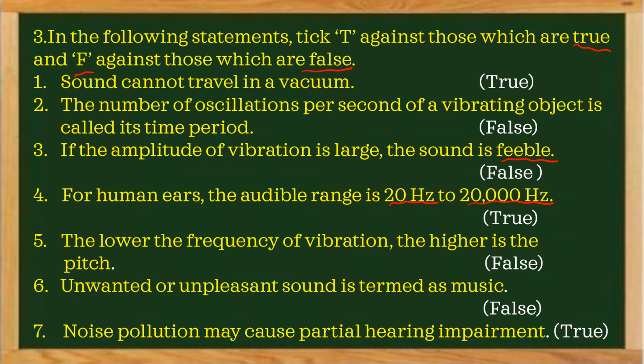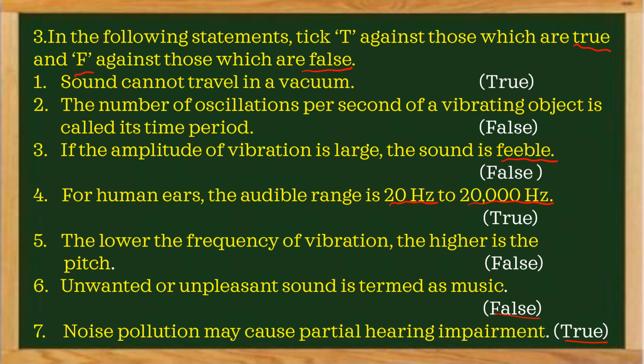Next one: unwanted or unpleasant sound is termed as music. It is a wrong statement. A pleasant sound is known as music. Unwanted or unpleasant sound is termed as noise. They gave music, so the statement is false. Now, noise pollution may cause partial hearing impairment. Correct, this is true.